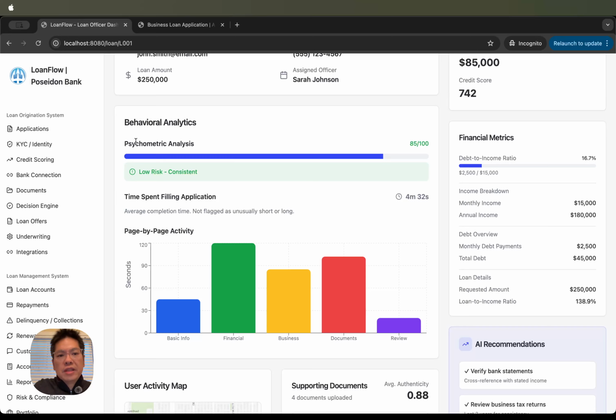We're actually doing psychometric analysis. When people enter this information on an application, they take time, but how much time are they spending? That's the question that people often ask. A serious borrower is going to spend more time in these various sections of the application, and we can tell how much time they are spending.